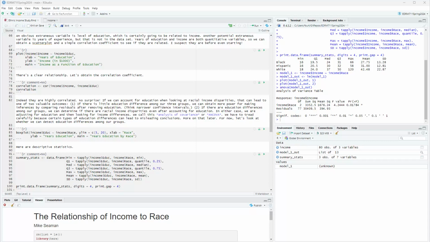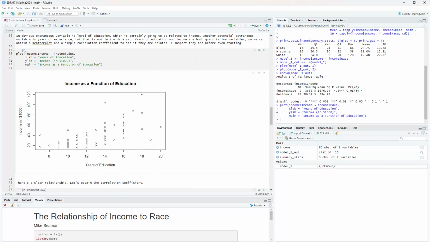I suspect they are even before starting. Let's go ahead and look. And indeed, it looks like we do have a relationship of years of education to income. We certainly have a relationship, at least in our sample of data. I could see these points as trending upward as we go left to right with years of education. And that's what I would expect to see, that as the number of years of education increases, the potential income level is going to increase.